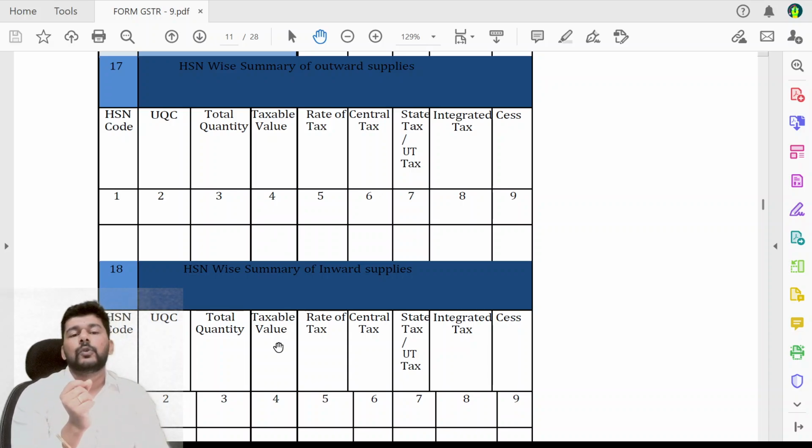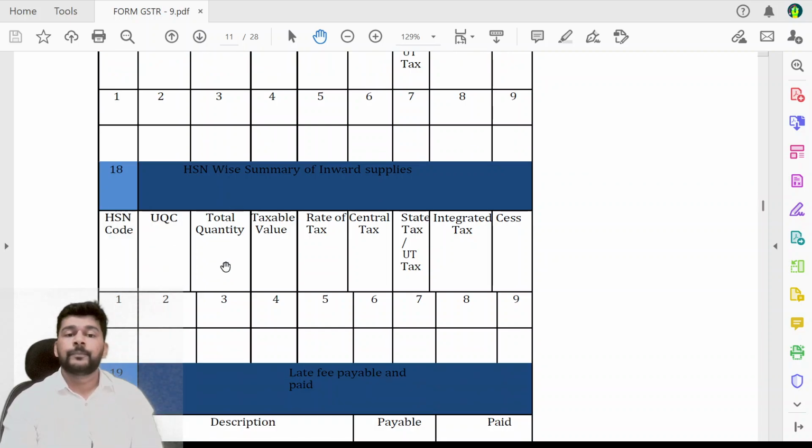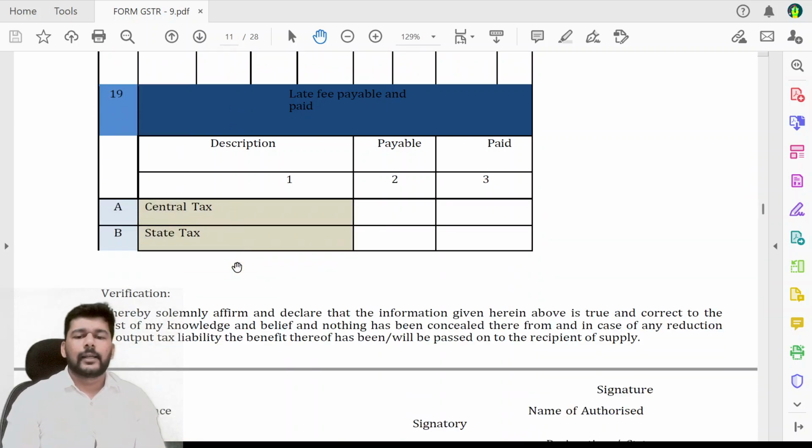But in my humble view, as far as table number 17 is concerned for outward supply, please fill the data of the outward supply that you have, because you have that from the GSTR1 itself. Inward supply, yes, of course, not so necessary. Late fees payable declaration is very much to be made, because now it is a part of your annual return.